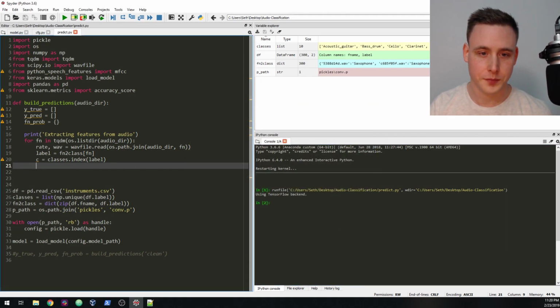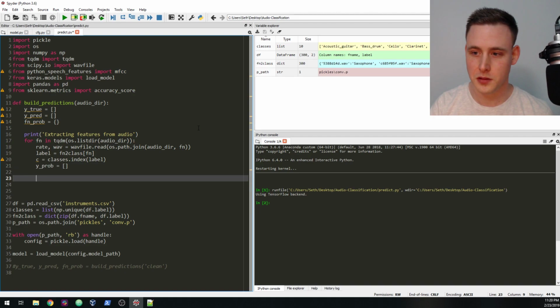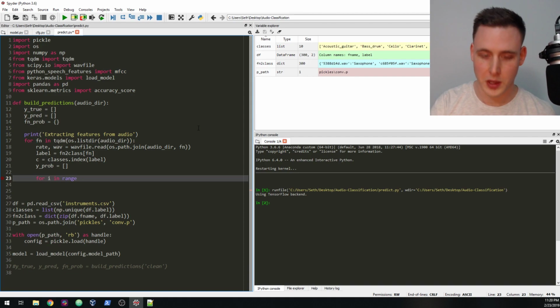Okay, so y probability is going to be equal to a list. Now we're going to go through each specific index and walk through all of the audio files. So for i in range of 0 to wave.shape[0], the whole length of the file, minus config.step.